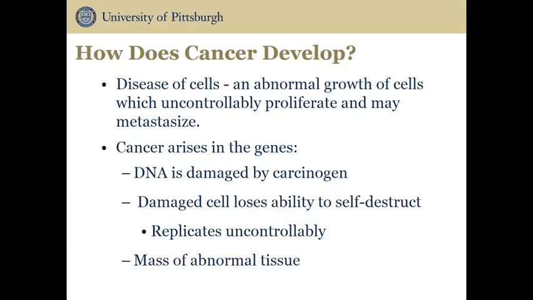Such damage occurs every day, but most is quickly repaired. If the damage can't be repaired, the cell self-destructs to prevent the proliferation of damaged cells. Occasionally, a damaged cell loses its ability to self-destruct and stop reproducing. The cell then replicates uncontrollably, and the result is a mass of abnormal tissue, or a tumor.